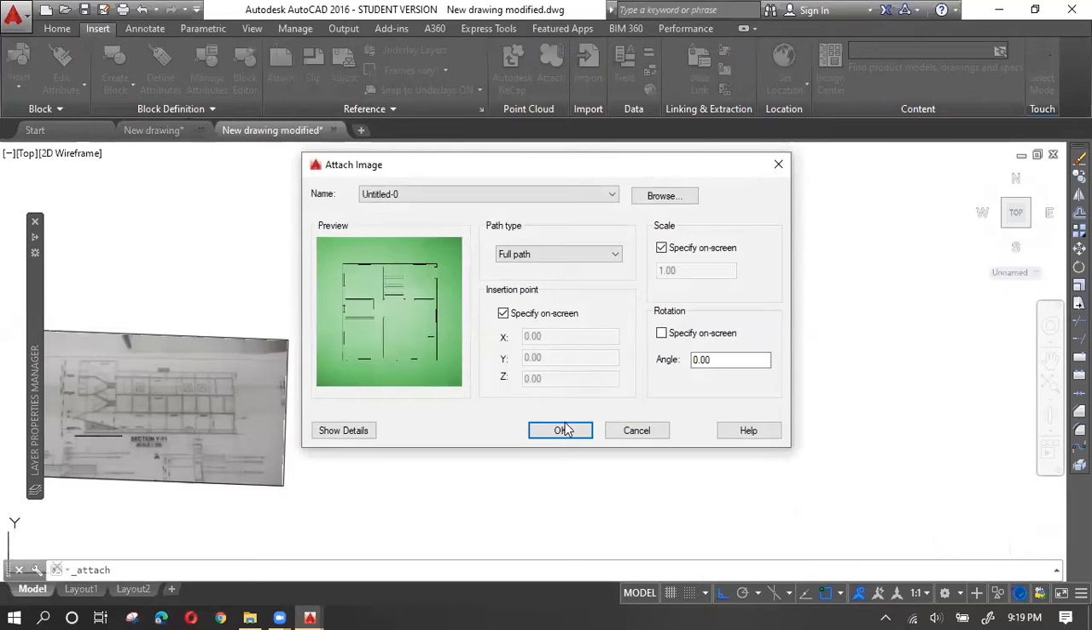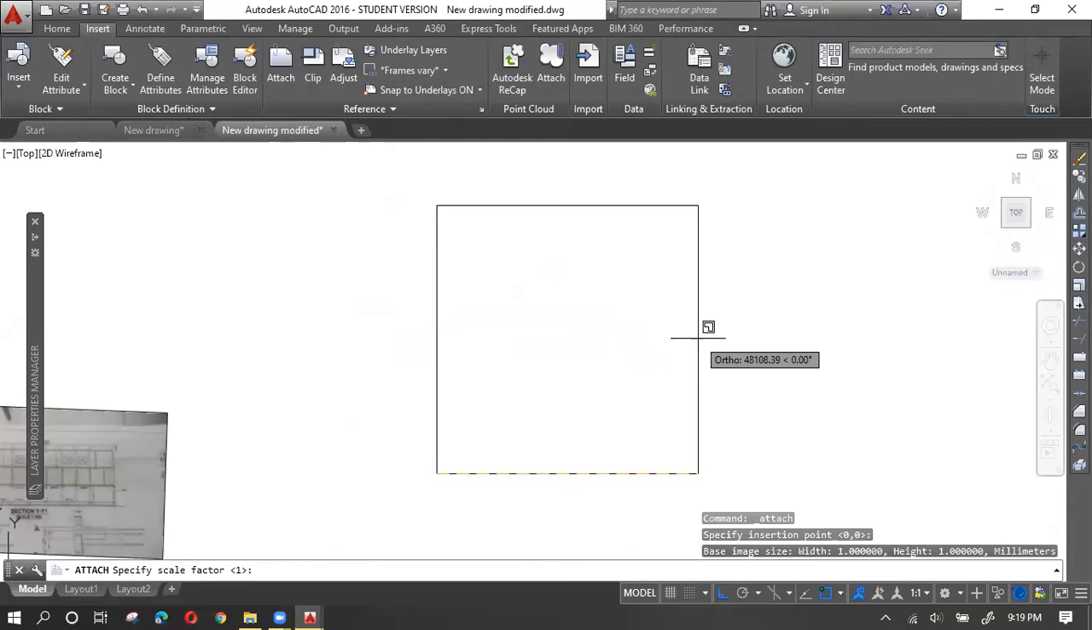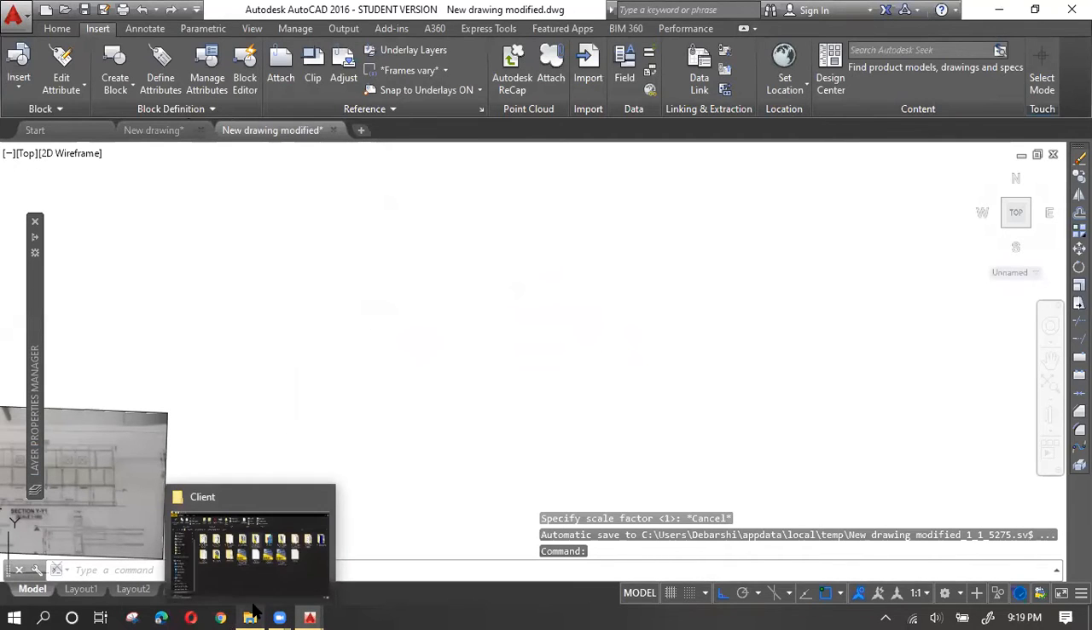Yeah, let's suppose this one. Again, this is not showing dimensions. Just hold on a second.